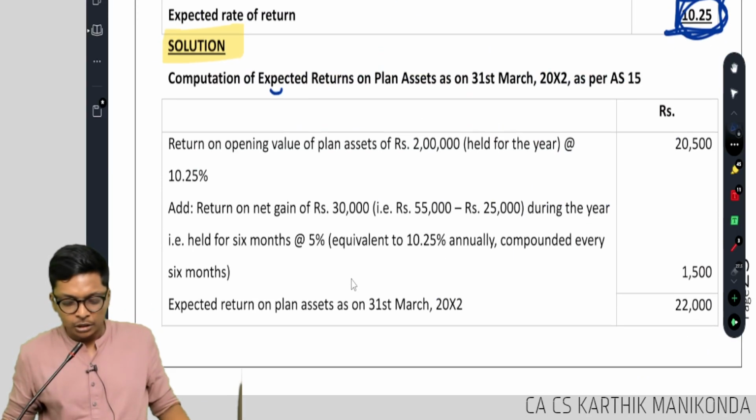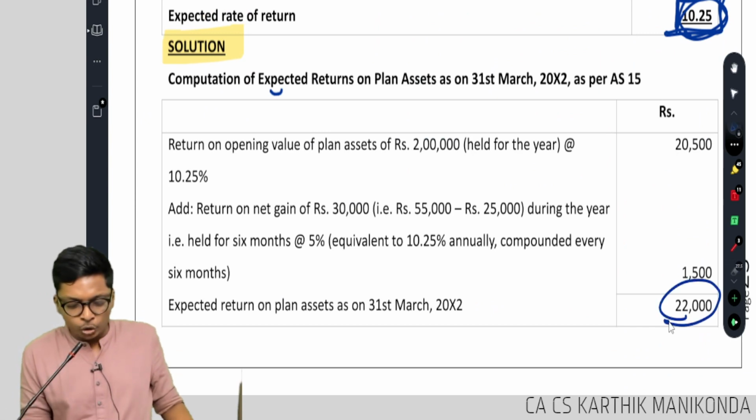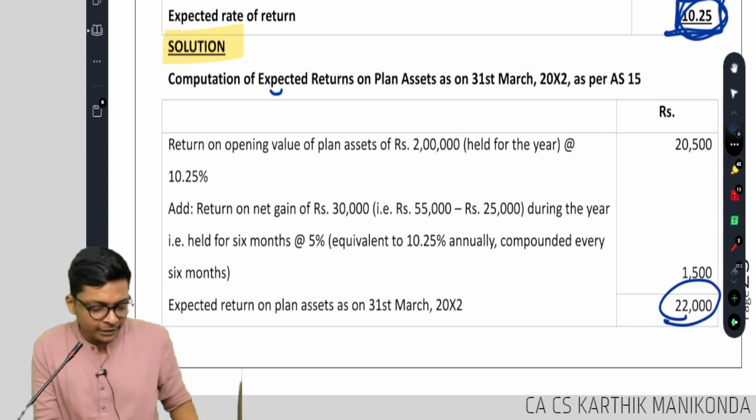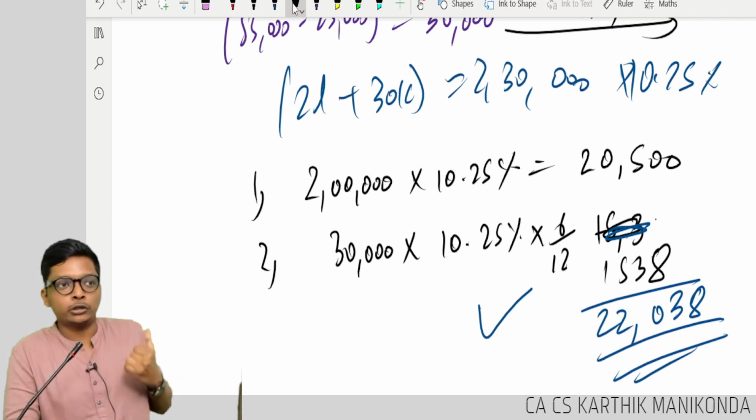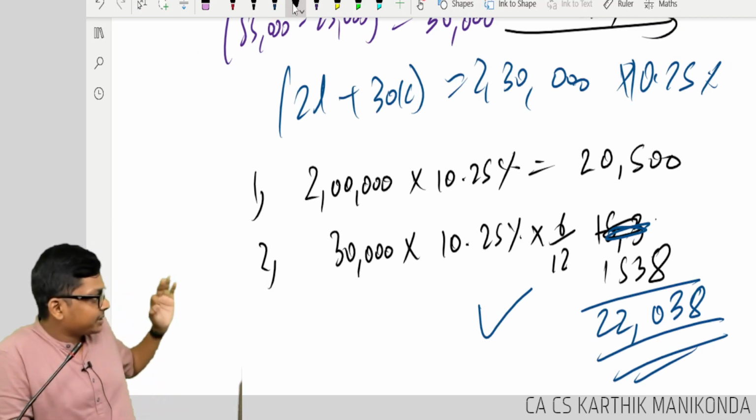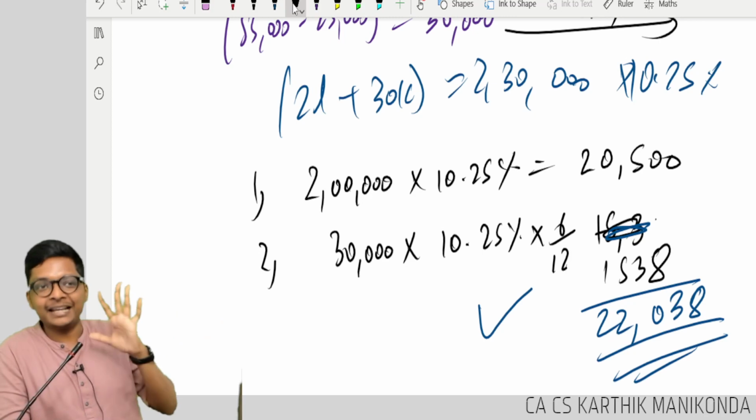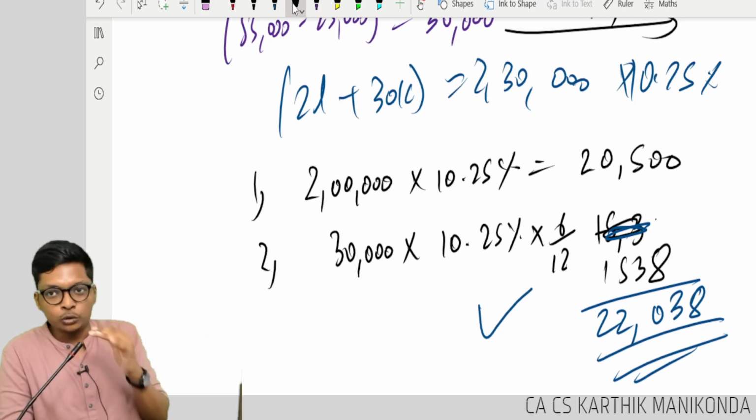Book answer is not correct. They would have got 22,000. I will tell you why. I will tell you what they did. I will tell you when that answer is also correct. This answer is spot on correct. I can guarantee you that. I will tell you what those fellows did.